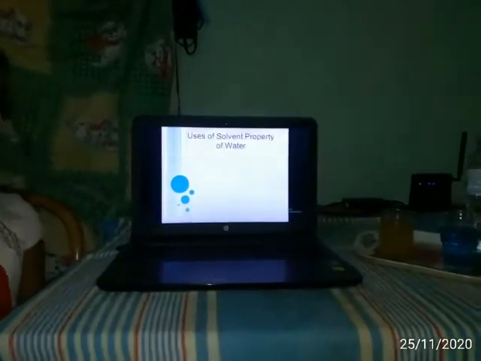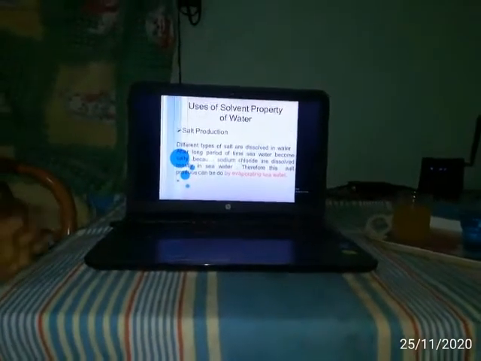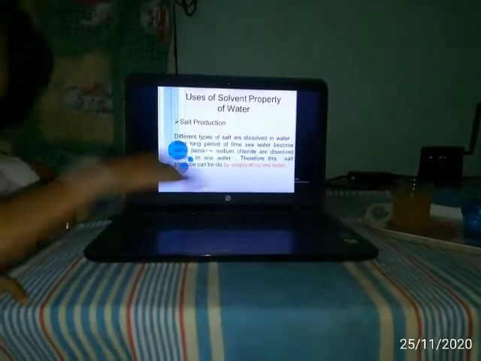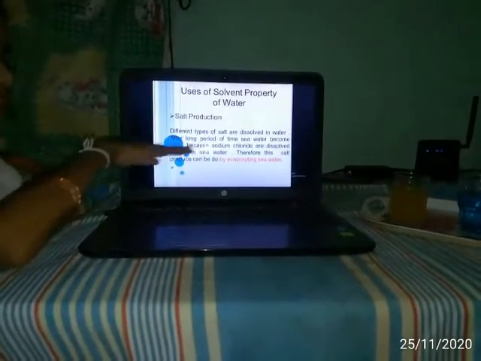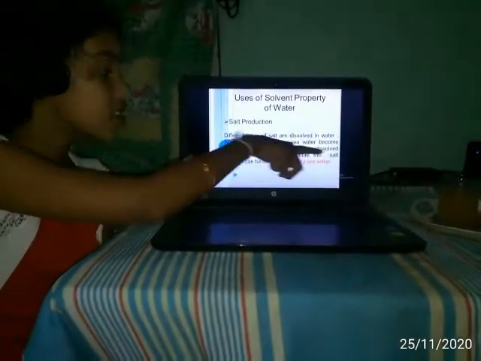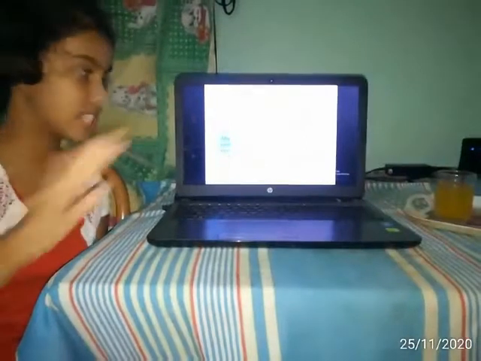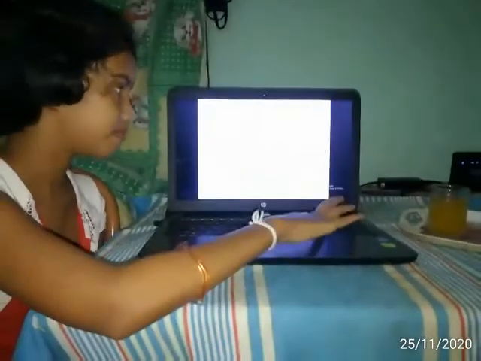Uses of the solvent property of water. Salt production is a main production. Different types of salt are dissolved in water. After long periods of time, seawater becomes salty because sodium chloride is mostly dissolved in seawater. Therefore, salt production can be done by evaporating seawater.